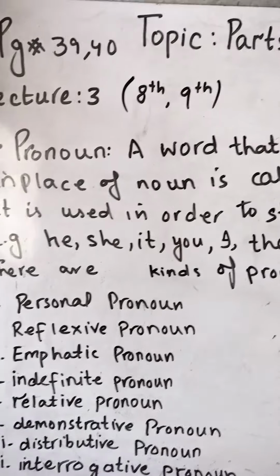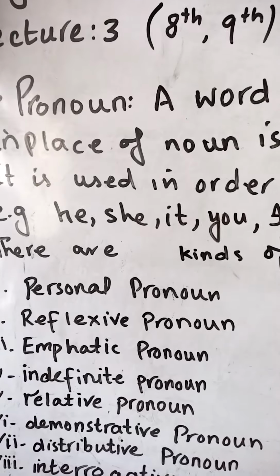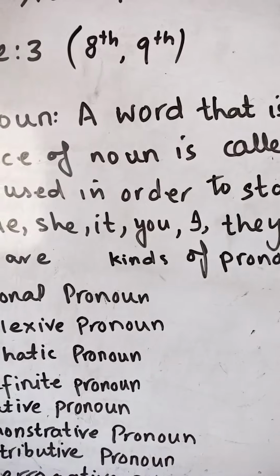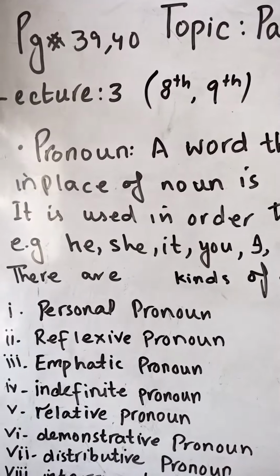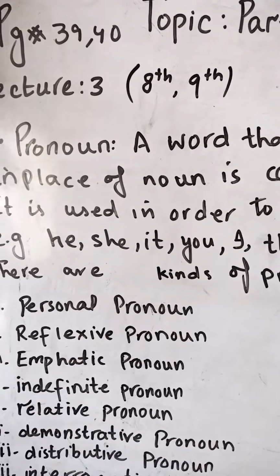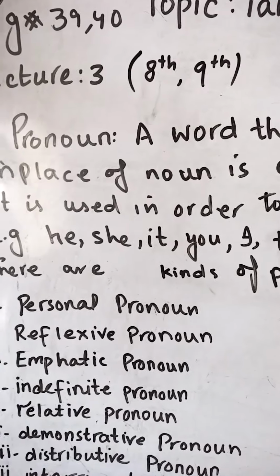Today we have to start pronoun. What is pronoun? If I'm saying, Ali is writing a letter, Ali is writing about a 500 rupees note, he's writing an autobiography.